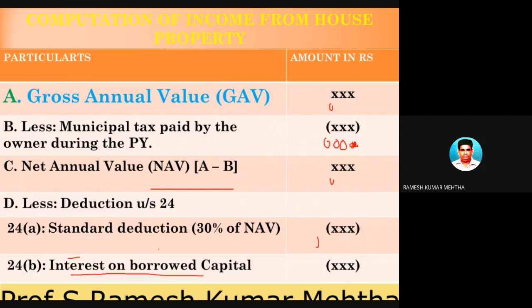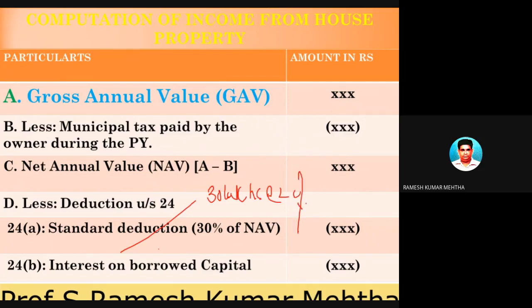For example, a 30 lakh loan is taken by you for construction or purchase of the house property, for 20 years, at the rate of some 12%.